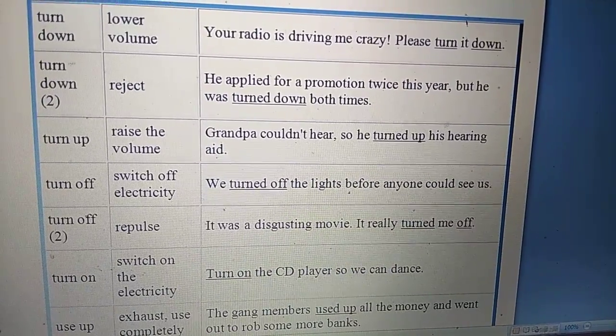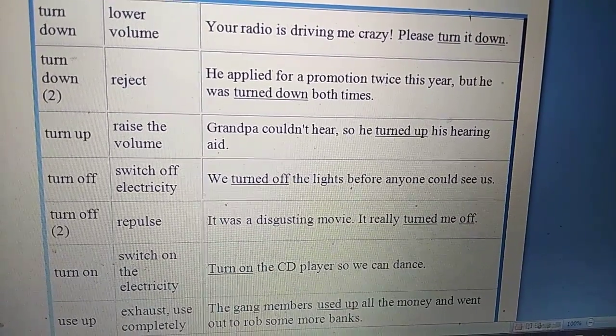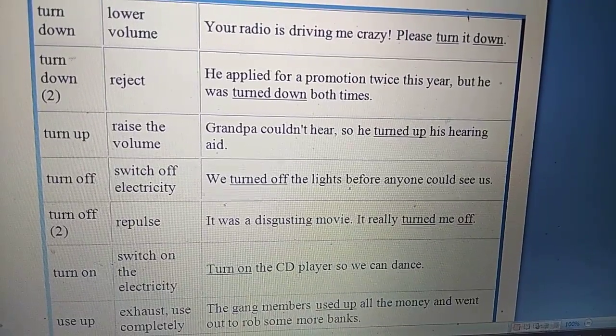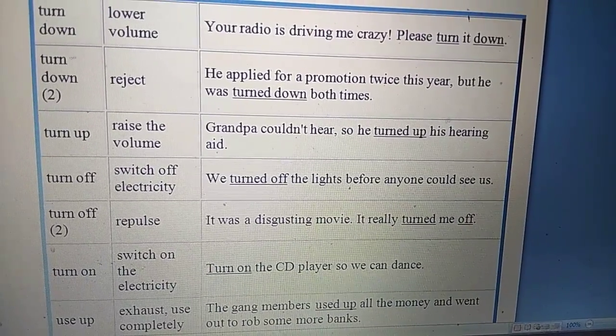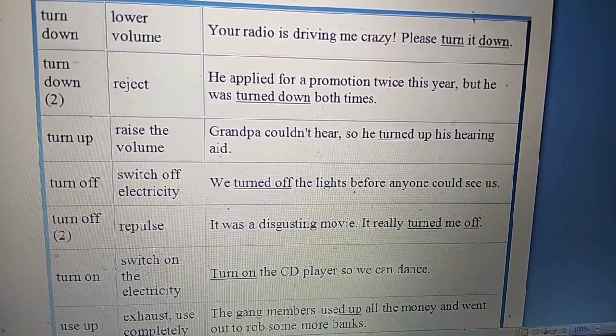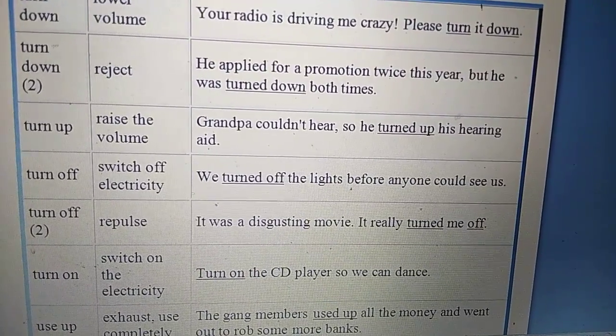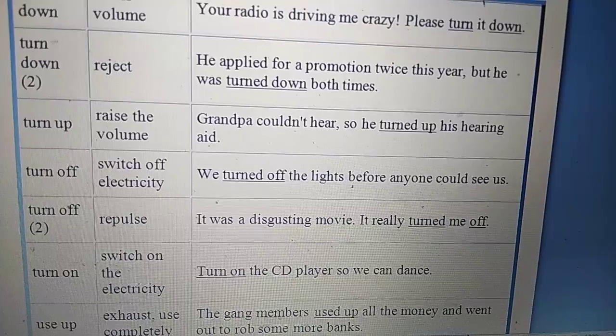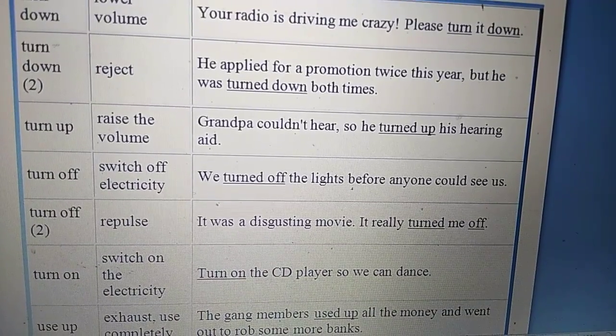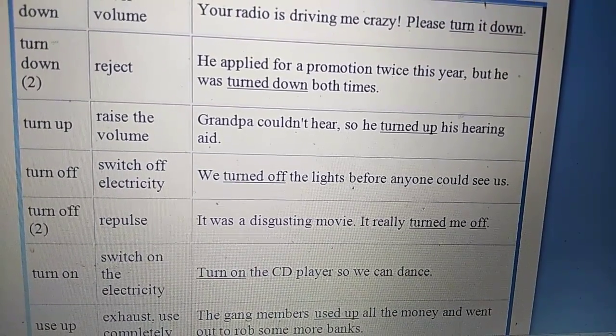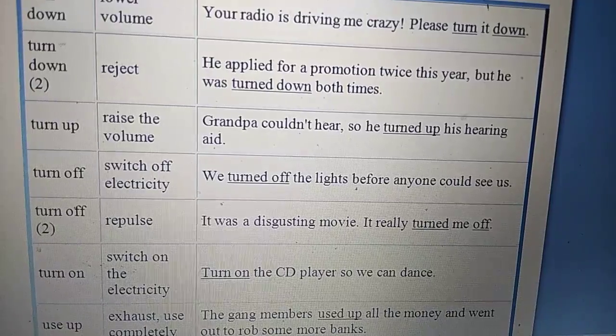Next is turn down. Turn down means lower volume. Your radio is driving me crazy. Please turn it down. And also turn down means to reject. He applied for a promotion twice this year, but he was turned down both times. Turn up. To raise the volume. Grandpa couldn't hear, so he turned up his hearing aid.